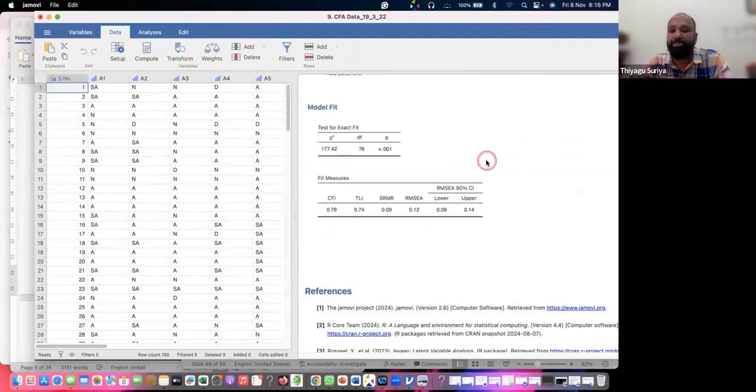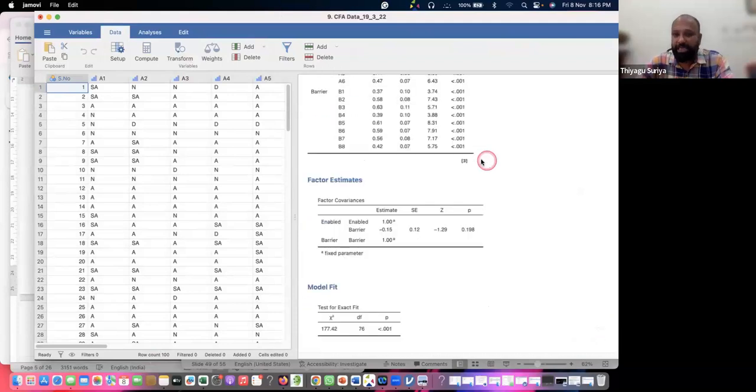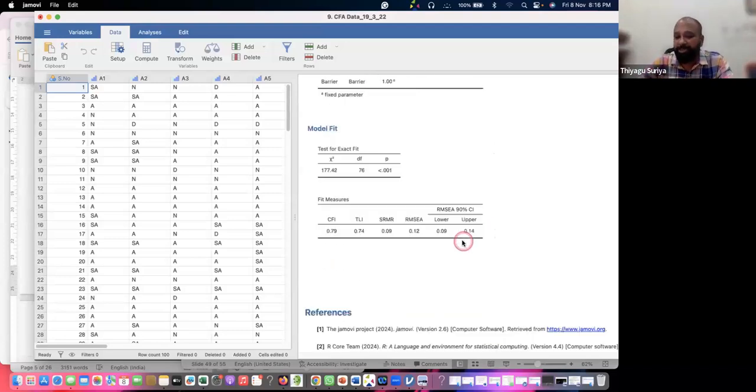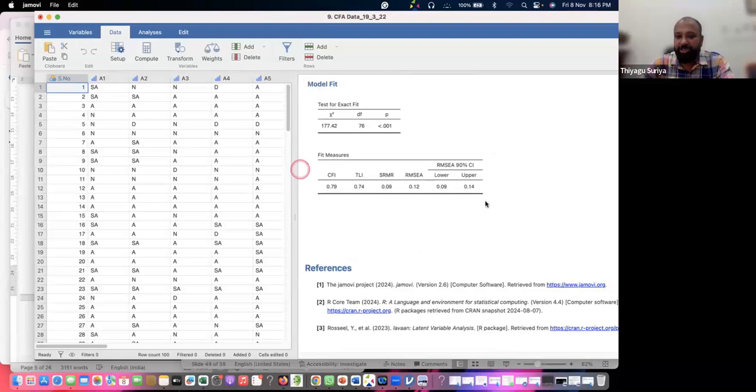Therefore, this particular model is not good for this data. It is not good for running a confirmatory factor analysis. Even though it satisfies the confirmatory structure, because all of A1 to A8 lie on the enabler only, and all of B1 to B8 lie on the barrier, the fit is not fixed properly. It does not lie properly based on the rule of thumb.